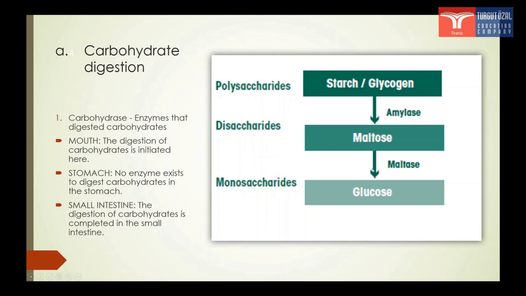After that, maltose will enter into the small intestine. In the small intestine, the digestion of carbohydrates is completed. Glucose, which is the monomer of maltose, will go into the blood circulation from the villi into the blood.